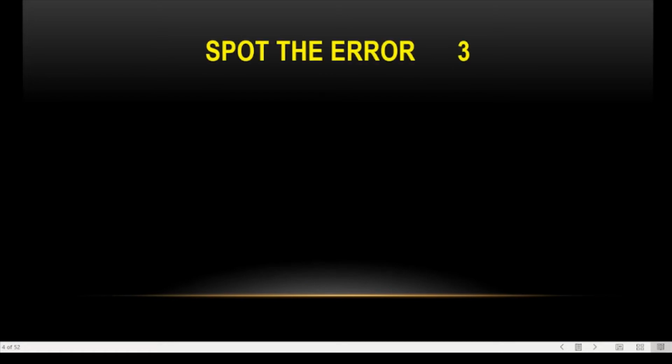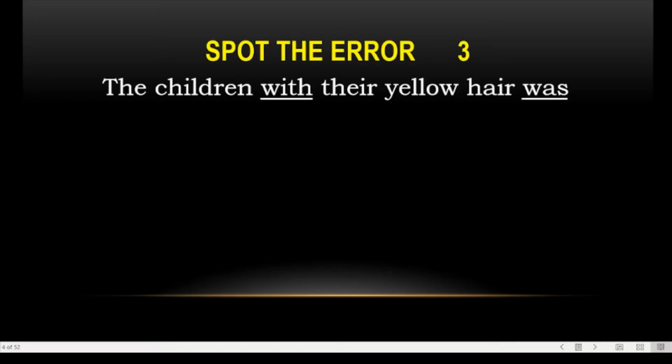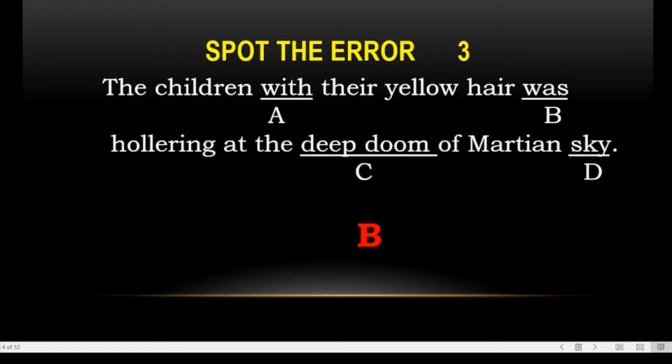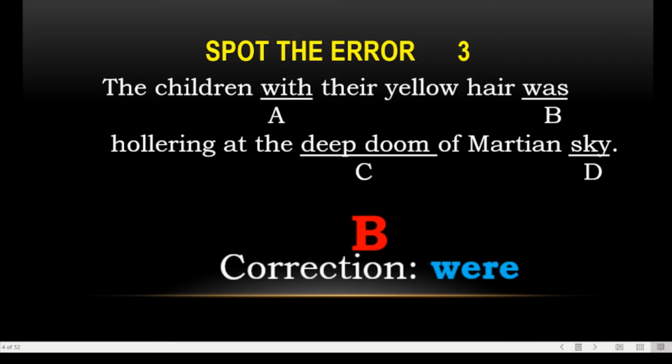The next one is there, spot the error. The children with their yellow hair was hovering at the deep doom of Martian sky. This is from your clearing in the sky. And here we have beta is the answer, because the children with their yellow hair was, here we have children as a subject. Children with their yellow hair were hovering at the deep doom of Martian skies. So answer is were.